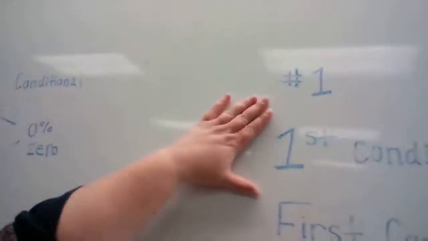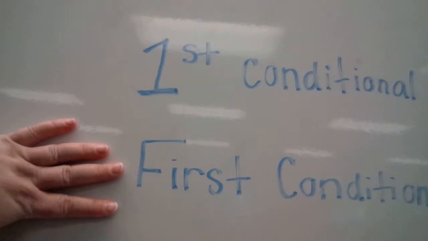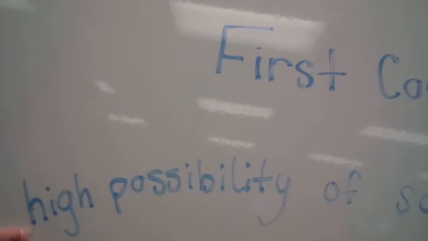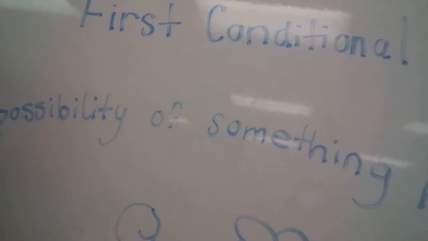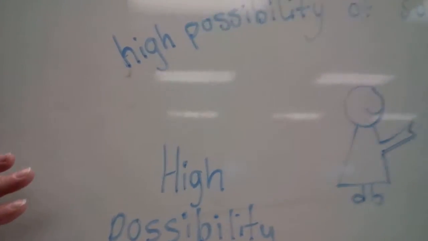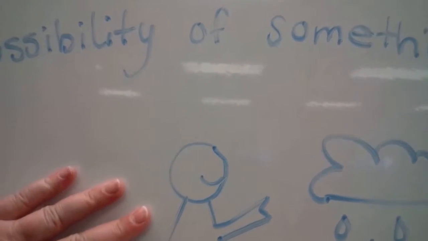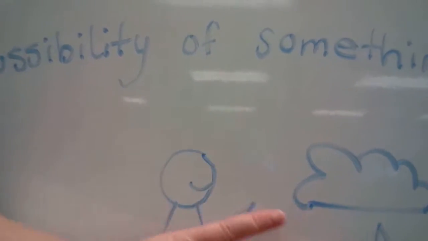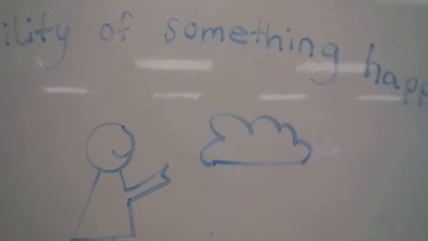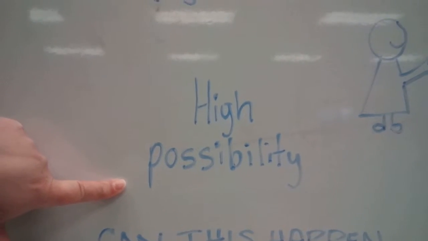So first conditional sentences, first conditional spelt out. It's to talk about things that have a high possibility of something happening. When you're talking about a high possibility of something happening, say you look outside and you see rain clouds, and the rain clouds are dark, but maybe it's not raining yet. And if the forecast said that it should rain today, then you know that there is a high possibility of it raining today.